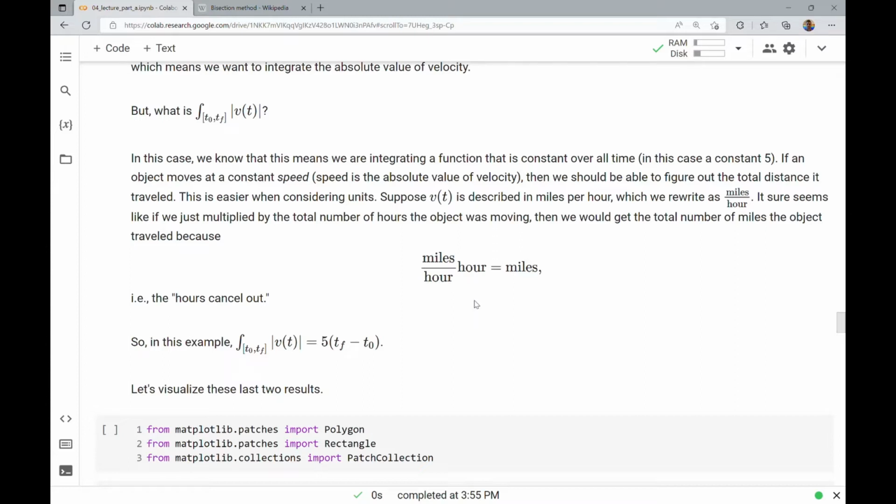In other words, the hours cancel out, right? Like 1 divided by 2 times 2, the 2 cancels out and you get 1. Same idea. So in this example, the integral of that absolute value is 5 times the length of time traveled, assuming the time units are also in hours. So we'll say tf minus t naught, assuming those were in hours. Now we can move on to visualizing the results.